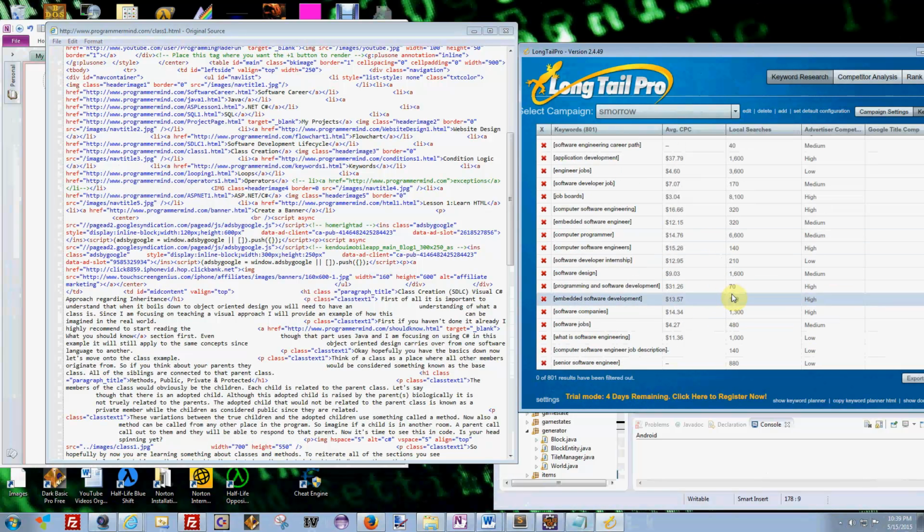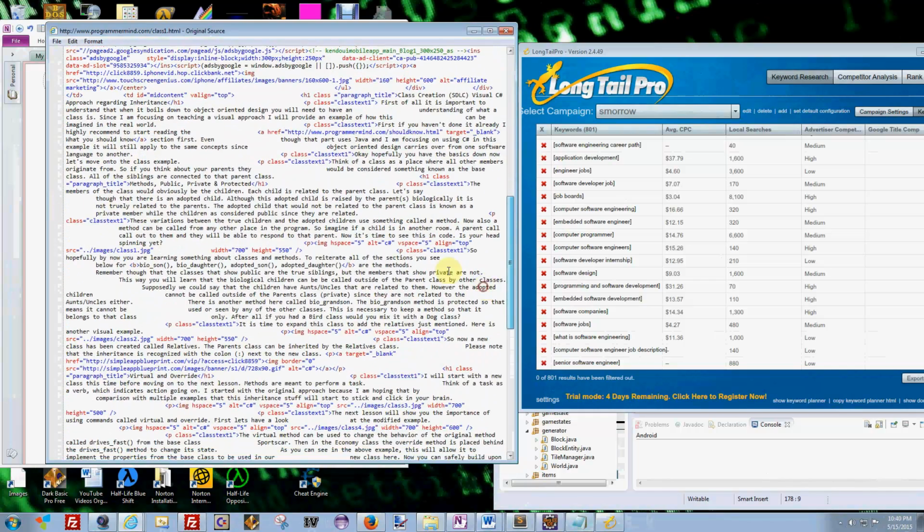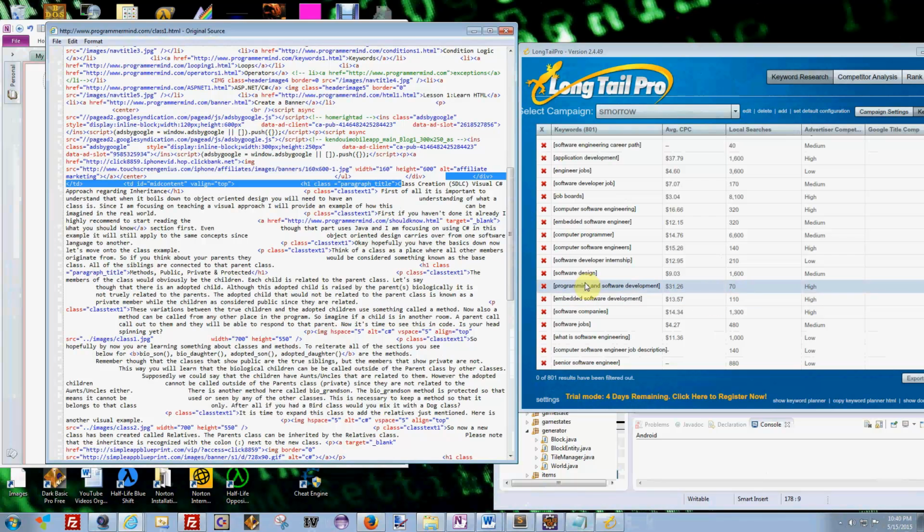So let's see if I can find one here. This one has only got 70. We could probably do even this one: programming and software development. So I might go in here somewhere. I wouldn't be able to do it here, but I would change this to programming and software development because this is one of my LI tags. So it'll get LI tags too. But basically I would go to the header tags and I would change this class creation or the software career, the one you saw earlier, to that.